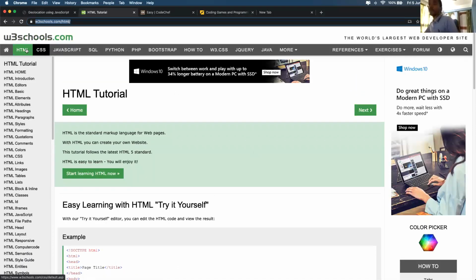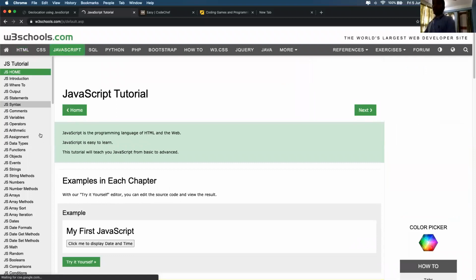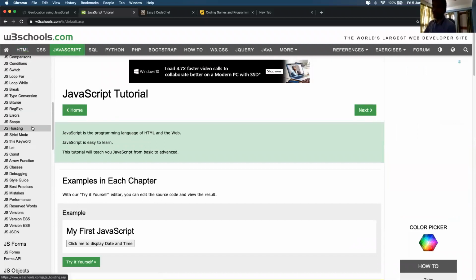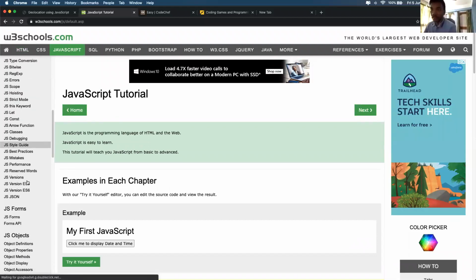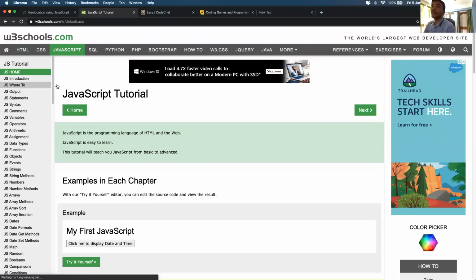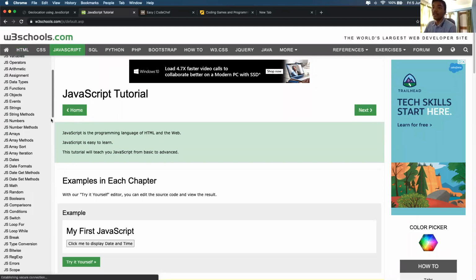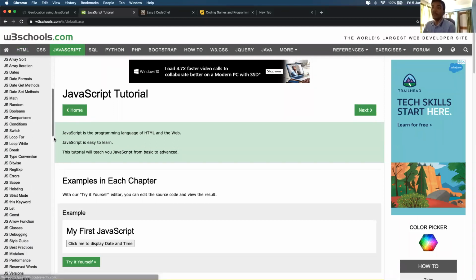So, a quick note: you can use w3schools.com to learn more about HTML, CSS, and JavaScript. I'll quickly browse the JavaScript tag, and all the interactions you see are done using JavaScript only. There are different topics you can learn from, like where to output, syntax, comments, and all. These are all JavaScript programming.